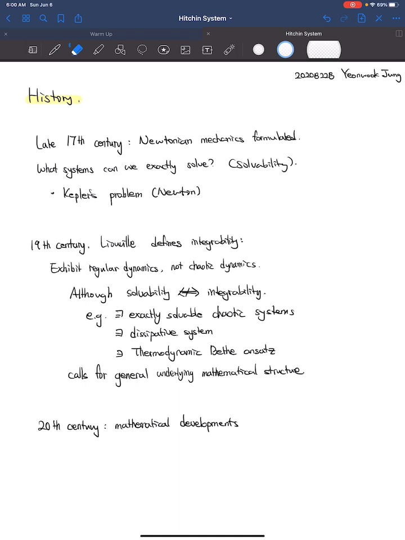On the other hand, there are cases like the thermodynamic Bethe ansatz, which is integrable but only yields numerical solutions computationally. Despite this, integrability, due to its nature, has caused an enormous amount of deep and general underlying mathematical structure, where several mathematical developments took place in the 20th century. From now on, I will present some of the basic concepts in classical integrability.